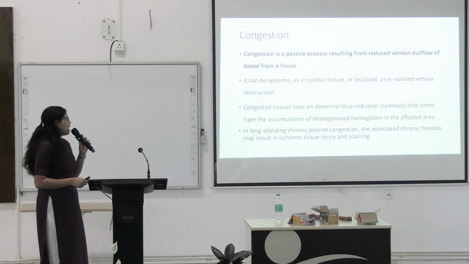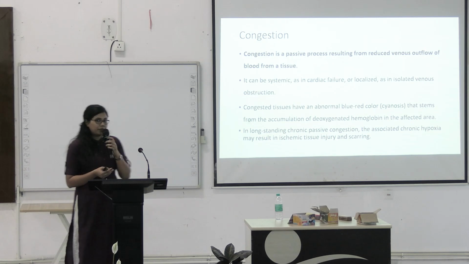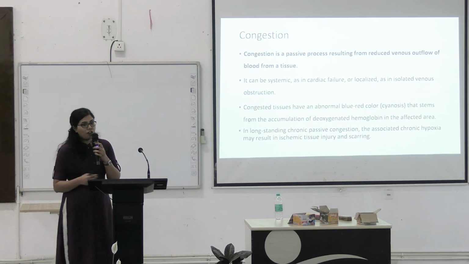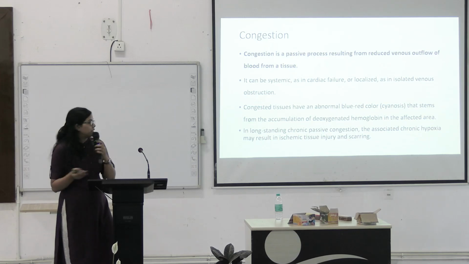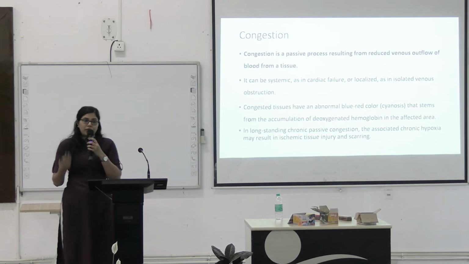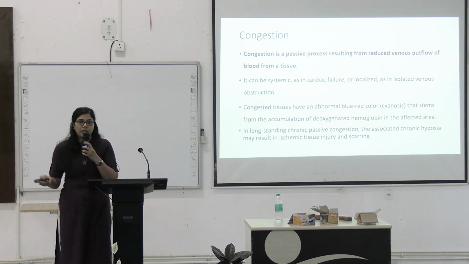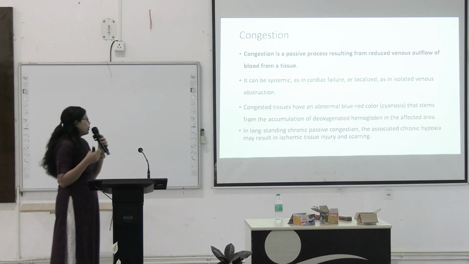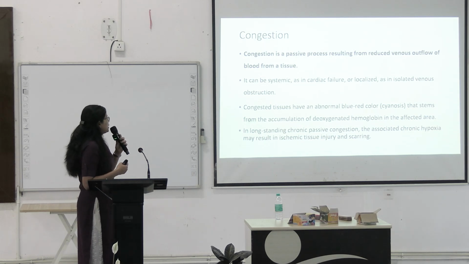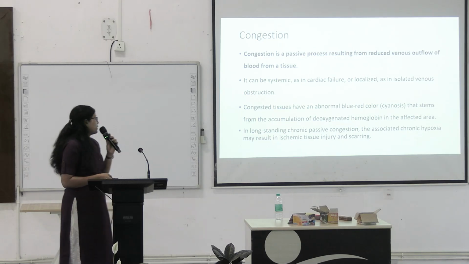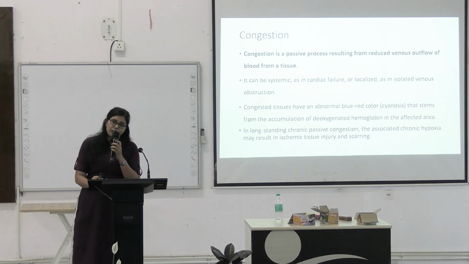Now congested tissue have an abnormal blue-red color. We call it cyanosis as well, and this happens due to accumulation of what? It happens due to accumulation of deoxygenated hemoglobin, or basically carbaminohemoglobin. Hemoglobin with carbon dioxide turns blackish, so the tissue will look blue, red or cyanosed. Okay, so in case of long-standing chronic passive congestion, the associated chronic hypoxia may result in ischemic tissue injury, and it can also lead to scarring if it is long-standing.